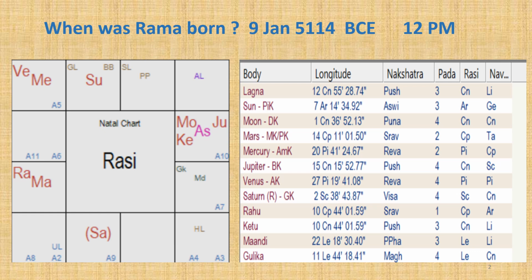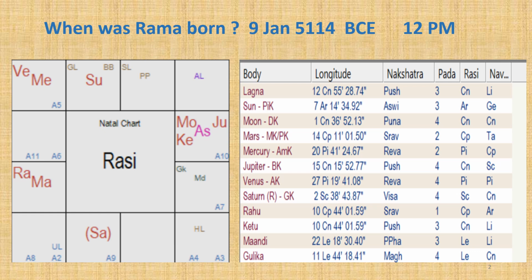This gives a possibility of different date matching the description of Valmiki. 14th December 6788 BCE is the only other date I could find which matches this description, but with a different pattern of planets. On this day, that is 14th December 6788 BCE, Sun was in Mesha, Moon and Jupiter were in Cancer, as they should be, Venus in Taurus, Saturn in Capricorn.